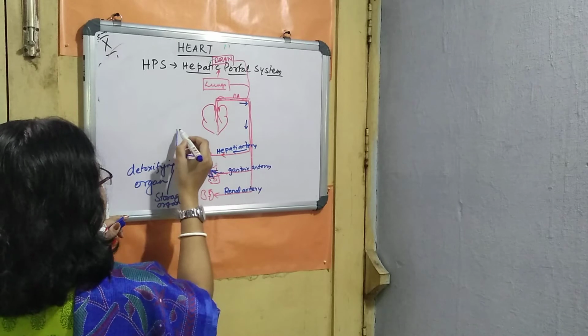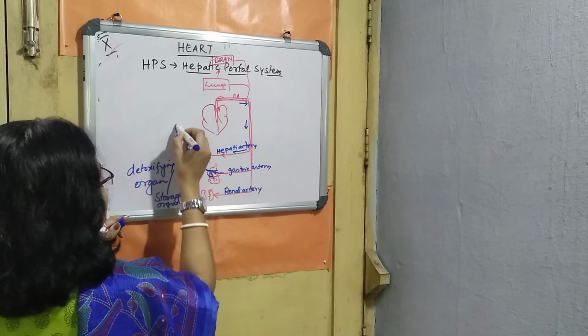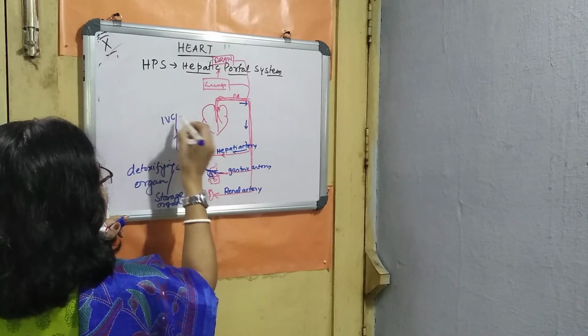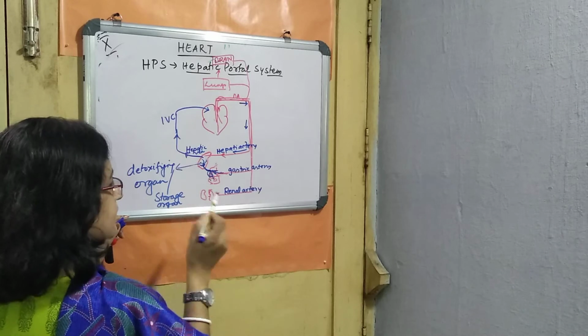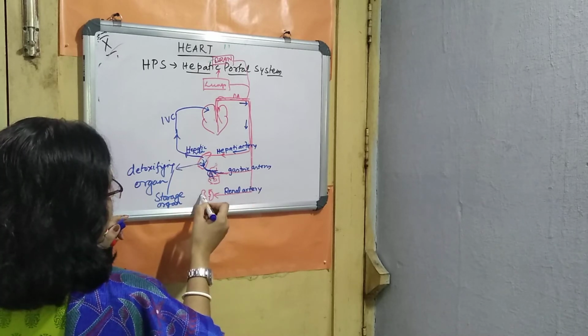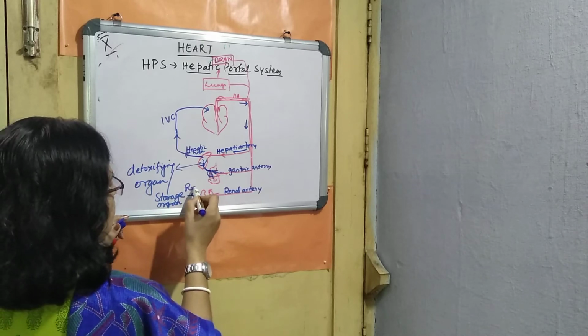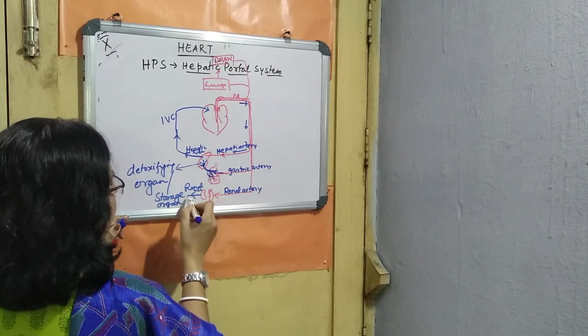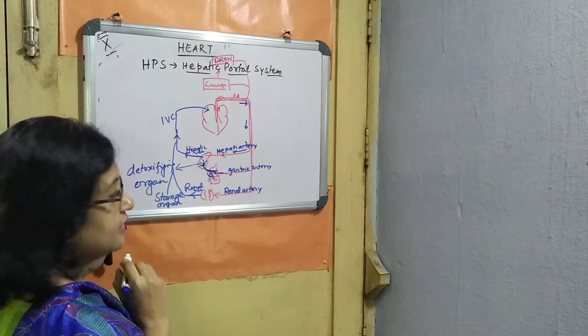This hepatic vein will reconnect and pour the blood into the inferior vena cava, which will pour the blood to the heart. In the same manner, from the kidney, the vein that comes out is known as the renal vein. It will also join the inferior vena cava.